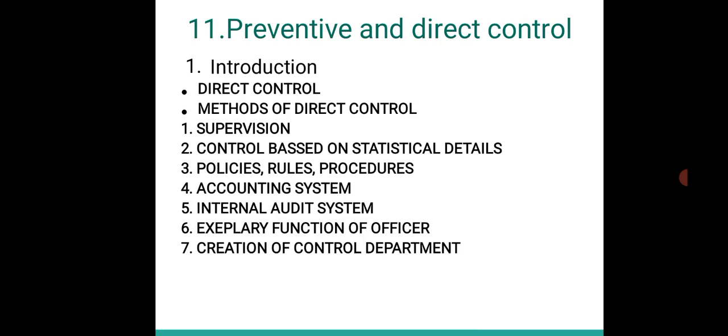Next comes the creation of a control department. Many a time in big units a separate controlling department is also created, whose main function is to develop the controlling methods which are favorable for the business activities, and to keep a kind of control over them. So like this, the different preventive and direct control systems may be used by the organization to create control.